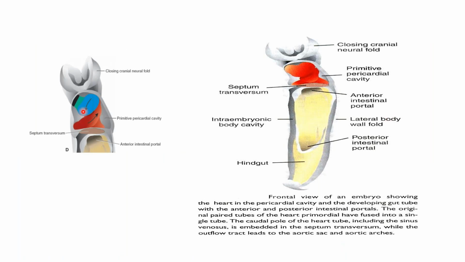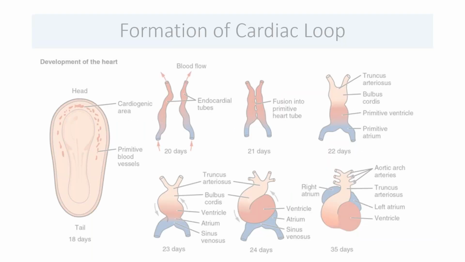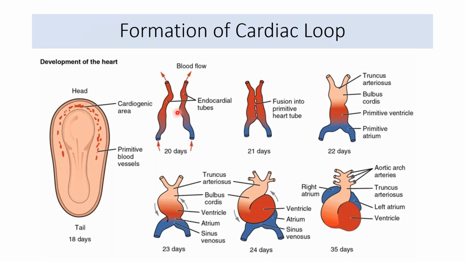In this picture, this again is showing how this shift of the bulboventricular and the caudal part, that is the atrial part, the two lines of looping, is represented. And this is representing the heart tube, the pericardial cavity in relation to the septum transversum and the peritoneal cavity. So this is how from the two paired tubes, they fused.